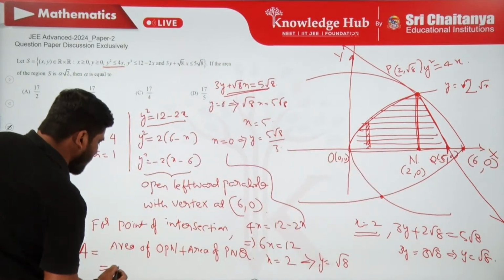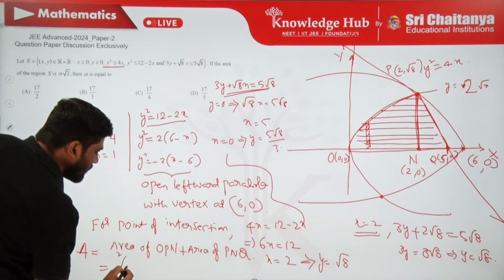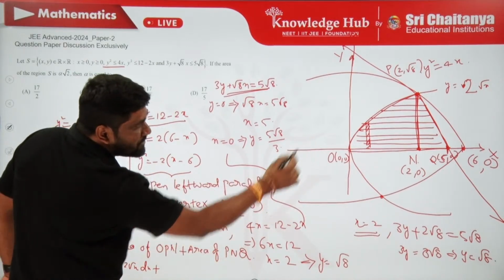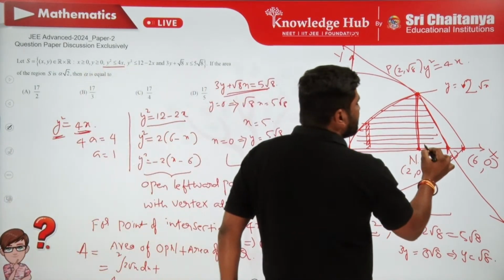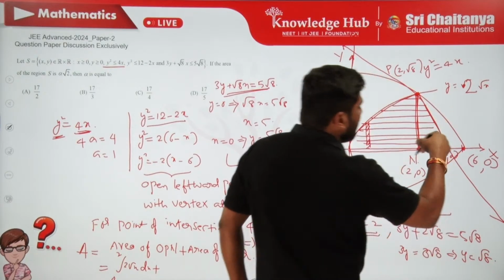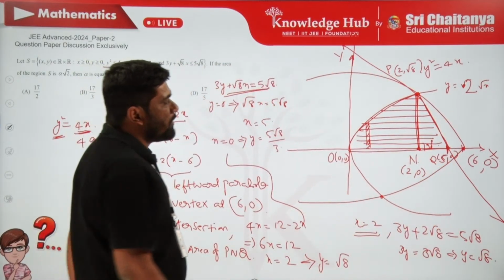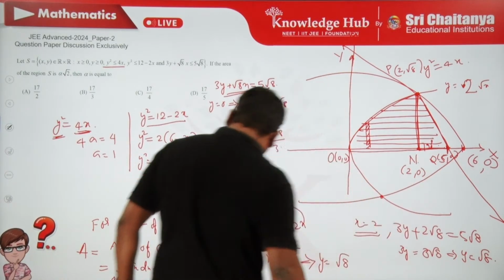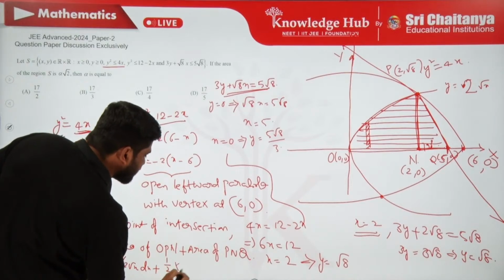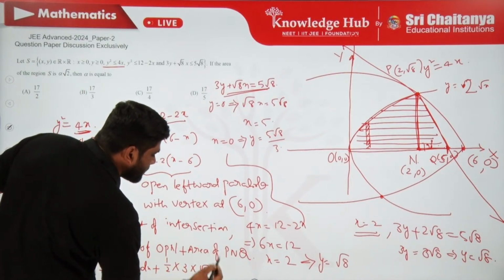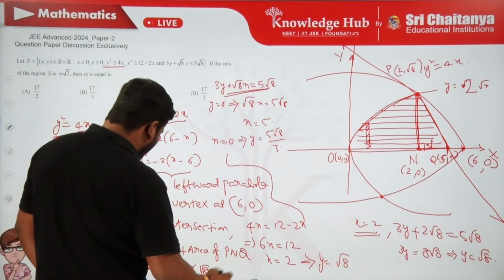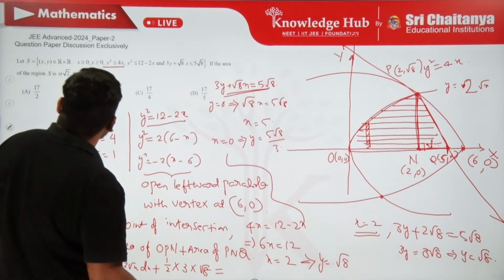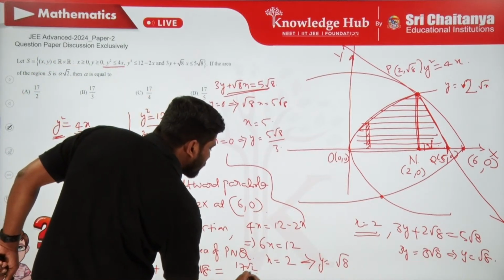So this is going to be the integral from 0 to 2 of 2 root x dx, plus the area of this triangle, which is a right angle triangle because it is a perpendicular from P onto the x-axis. So this is half into base into height. Base is obviously 5 minus 2, which is going to be half into base 3 into height root 8. So finally after solving this you are going to get 17 root 2 by 3.